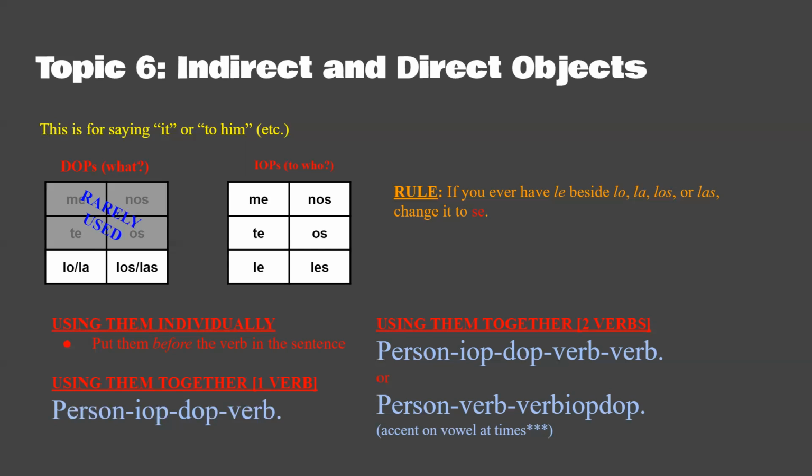You may already have done that, but usually we use them together when we're reviewing this. And if you do, you would put the indirect object pronoun first, then the direct object pronoun, before the verb. So IOP, DOP, verb. Now, if there happens to be two verbs, then you still put them before both verbs, or you smash them on the second verb. And you sometimes have to have an accent.